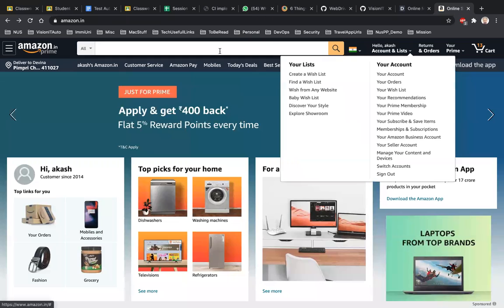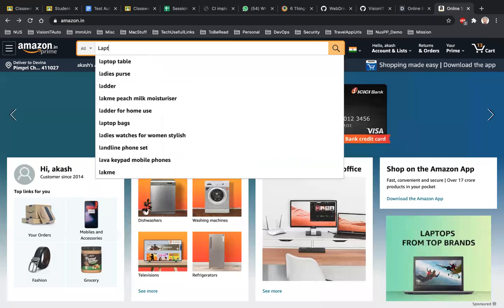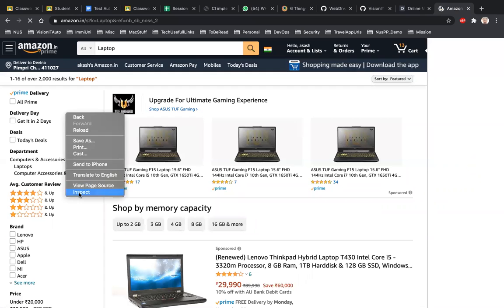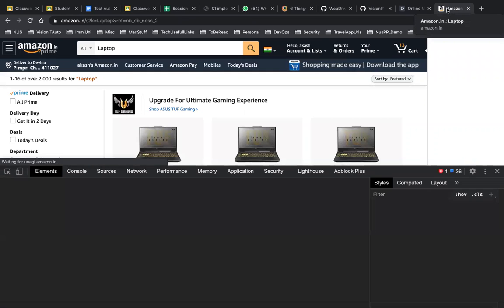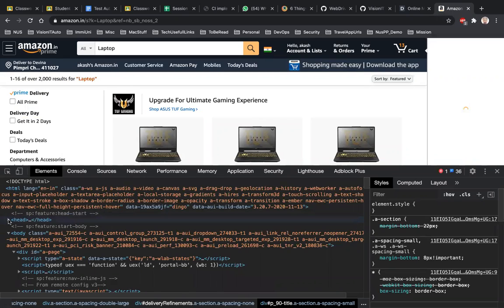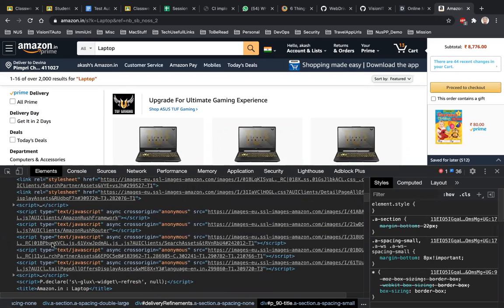To get the title, let's search for laptop for example. Title actually appears at the top here, right? It is displayed under the head and the title.